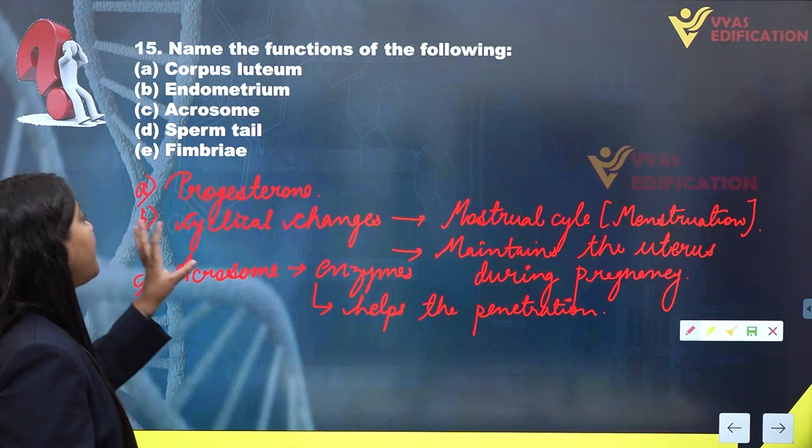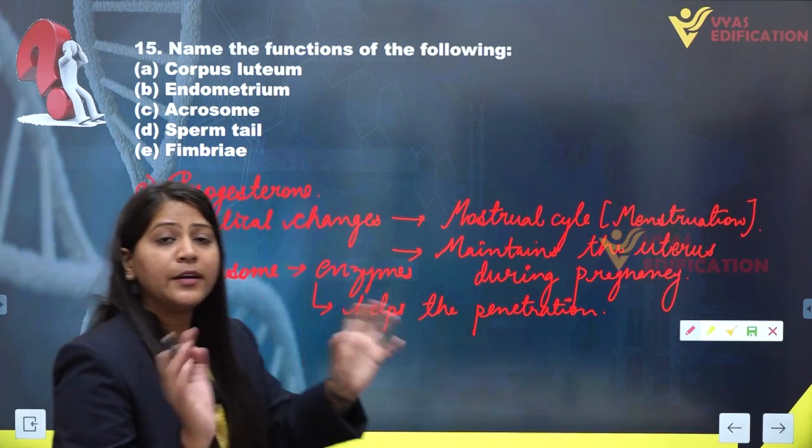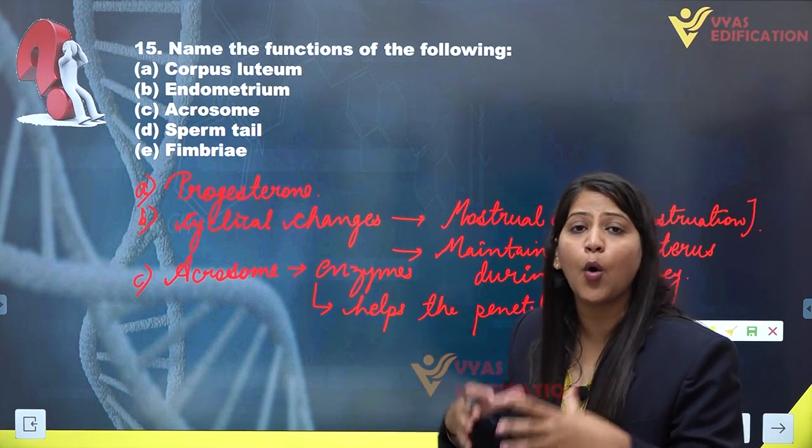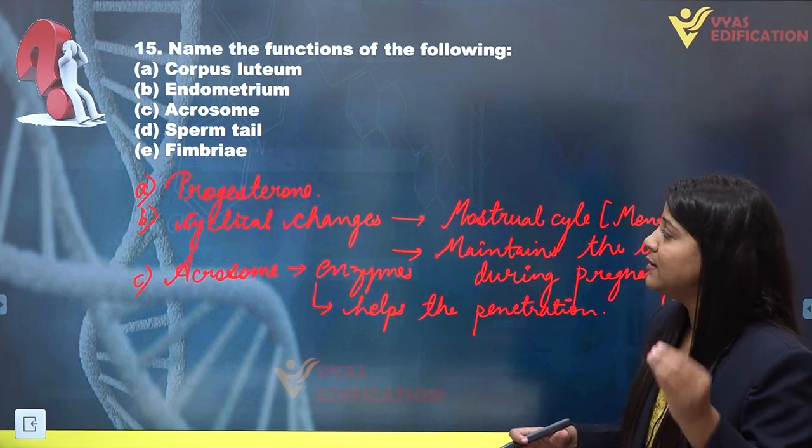So this is the function of acrosome, that it has certain types of enzymes in it, and these enzymes penetrate the ovum to fertilize that cell.